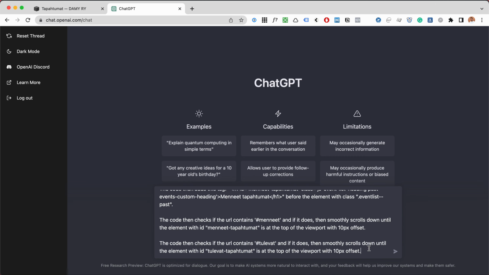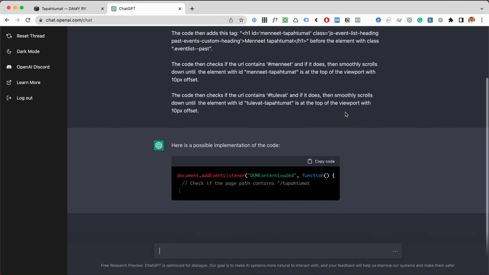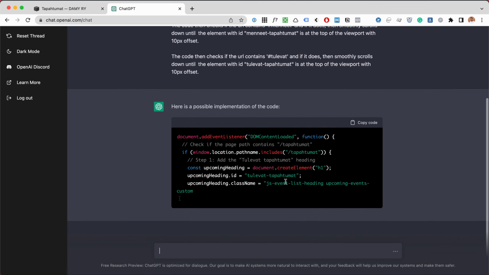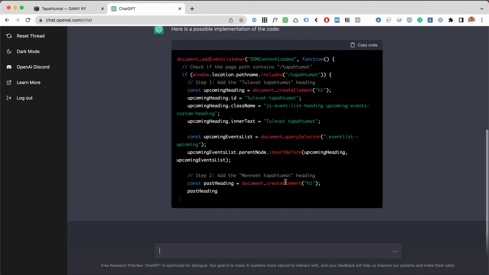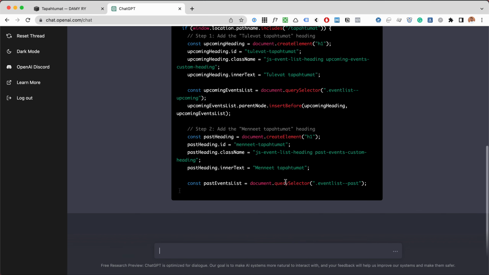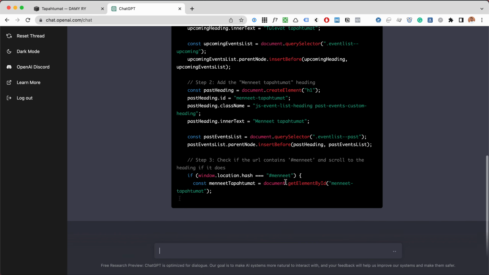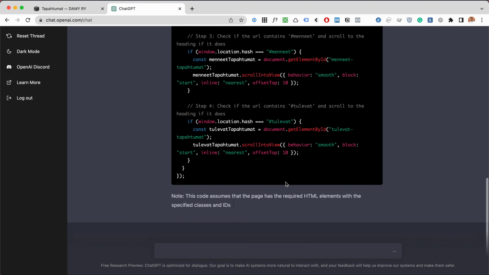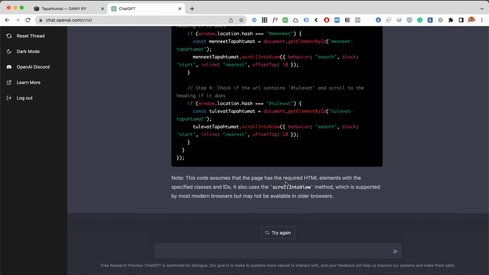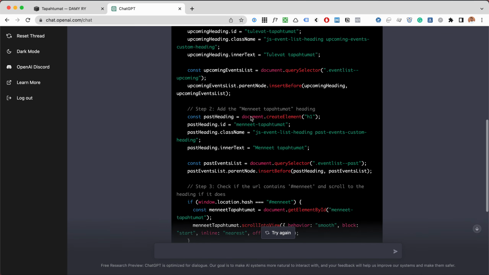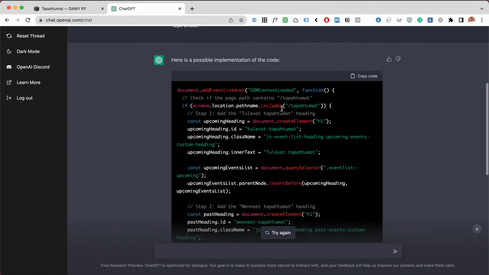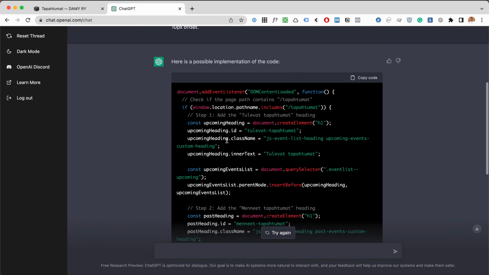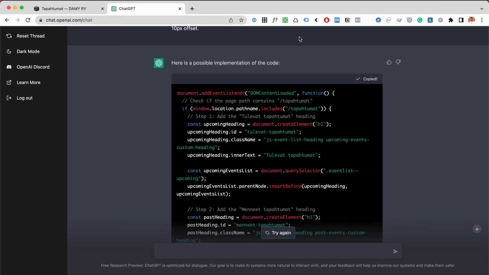So let's hit enter, and then it just starts outputting code, which is just crazy. When I added this prompt a few times, it added a few different implementations.